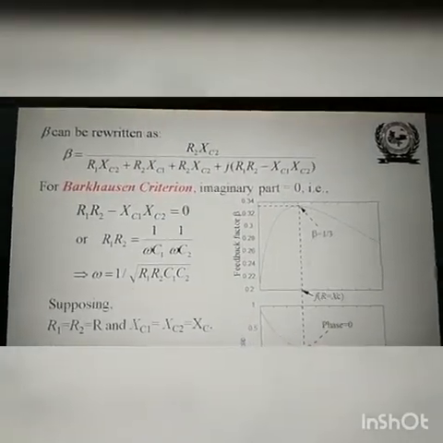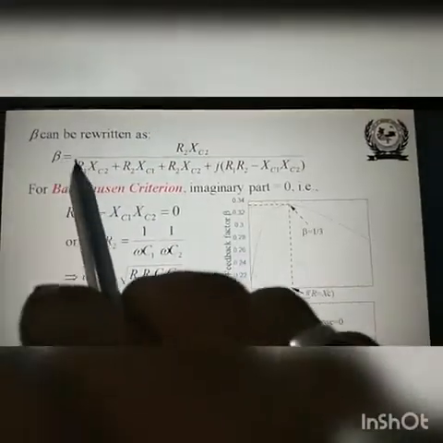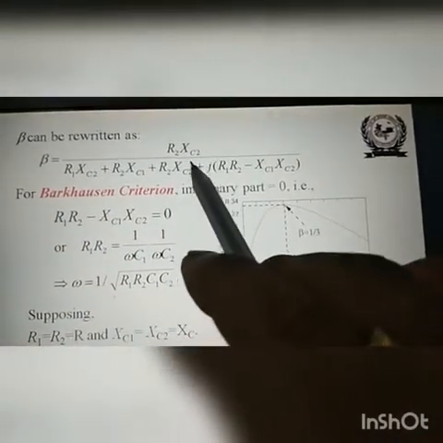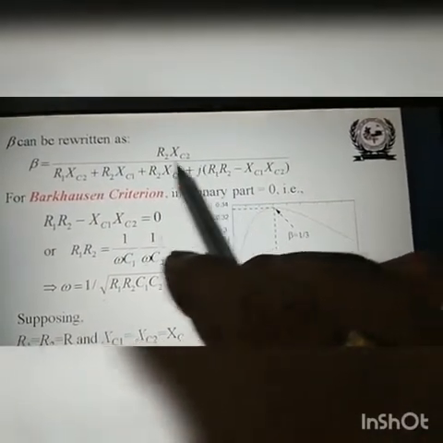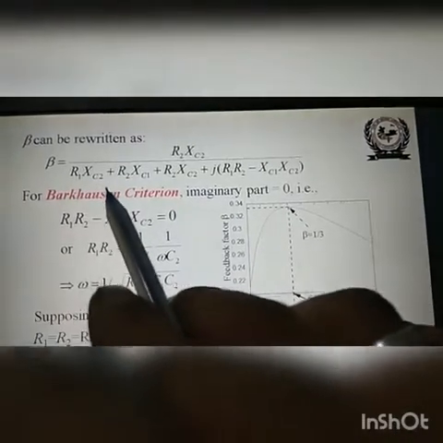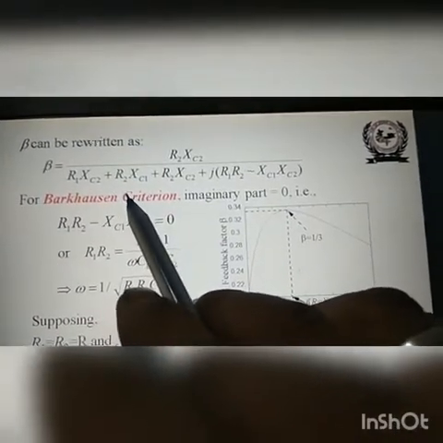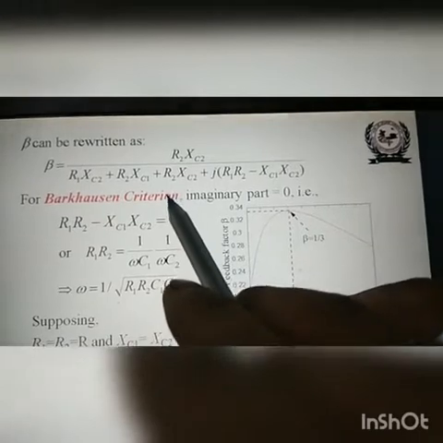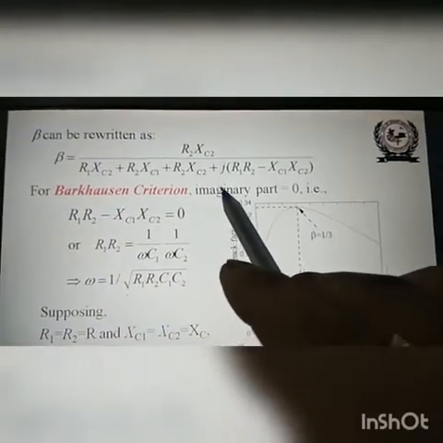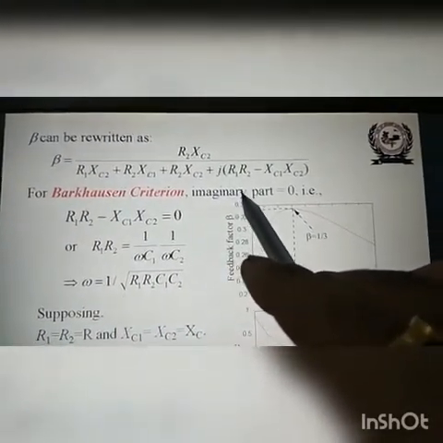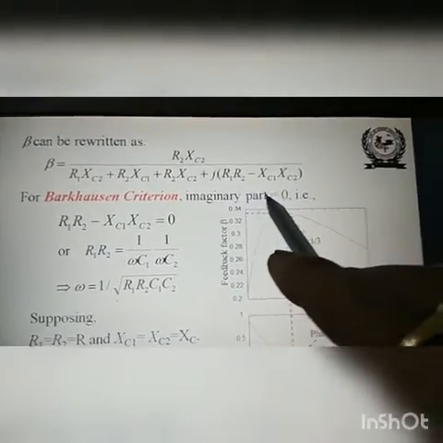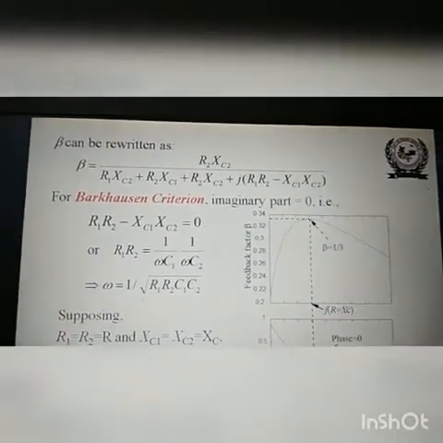So this feedback factor comes out to be: beta is equal to R2 into XC2 upon R1 into XC2 plus R2 into XC1 plus R2 into XC2 plus j into (R1 into R2 minus XC1 into XC2).